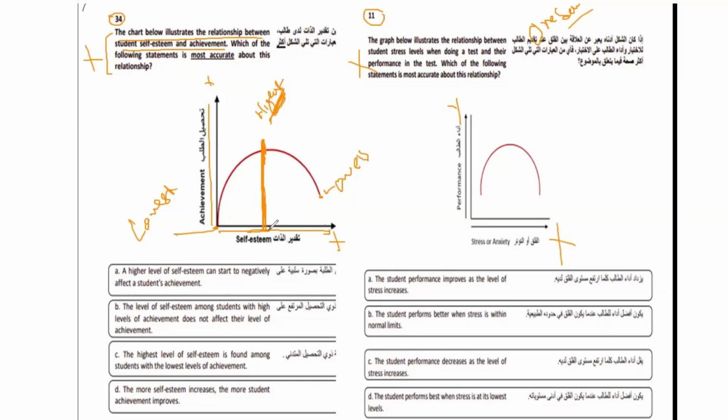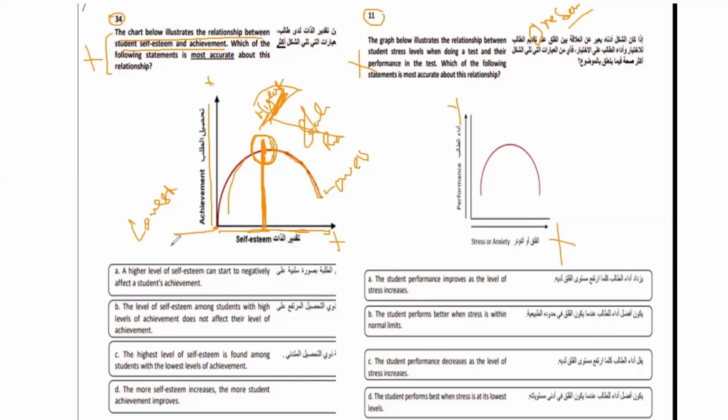Now, if it is increasing, self-esteem is increasing. What you can see here is that the performance is declining, right? So what statement can we generate? When self-esteem is at a certain point or within a limit, the performance is high. When self-esteem is low or high, performance is declining. This is the statement we have generated right now.